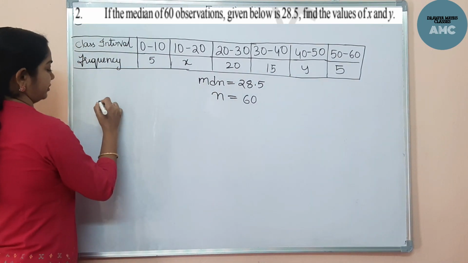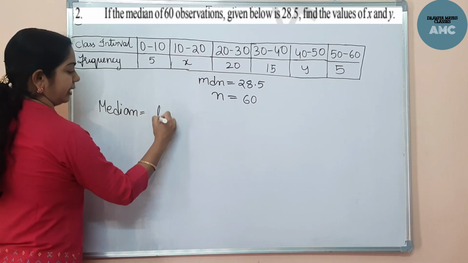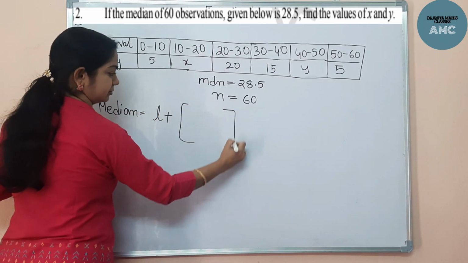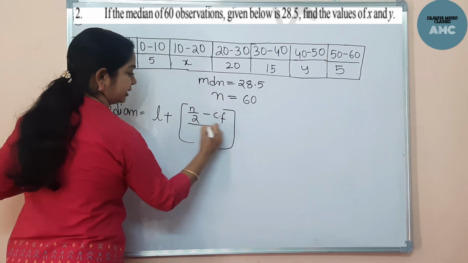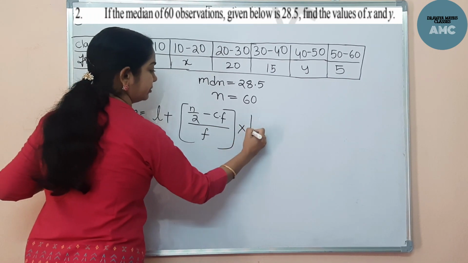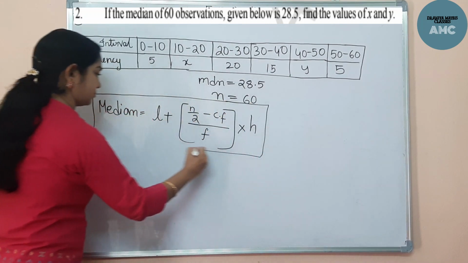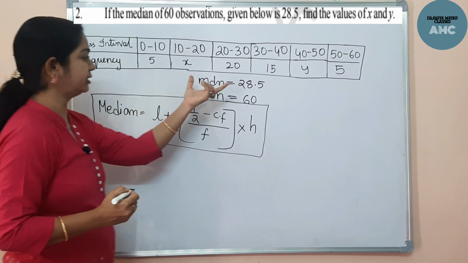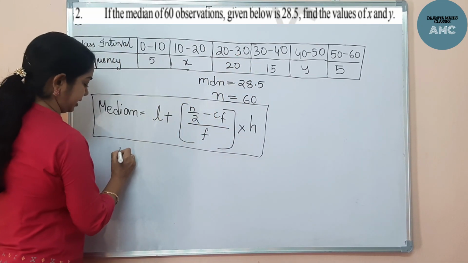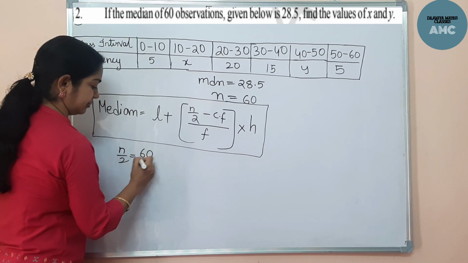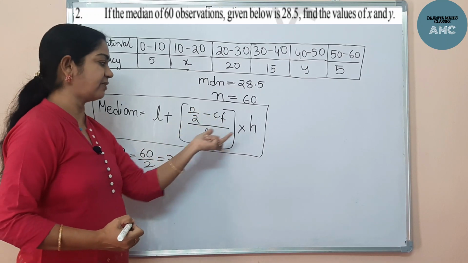Now what is the formula for the median? Median equals L plus n by 2 minus CF, that is cumulative frequency, by F, into H. This is the formula. Now we will note down the values from the tabular column. n by 2 is nothing but 60 by 2, that comes to 30. Now what is CF, what is F, and what is H?